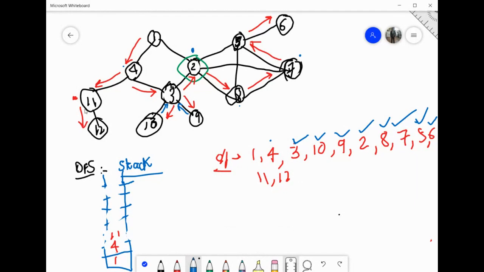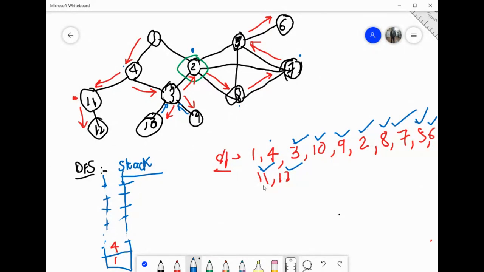There is nothing remaining for 12. 12 is completely explored. So I will go back. कहाँ जाएंगे वापस? See top of the stack. It is 11. मतलब 11 पे वापस जाएंगे. So I'm standing at 11 now. You pop top of the stack. I'm standing at 11. Okay. You have to explore another option of 11. There is no other option. Means 11 is also completely explored.